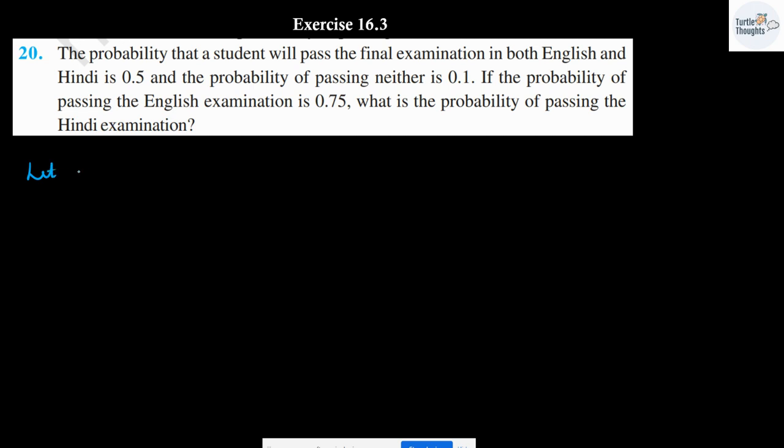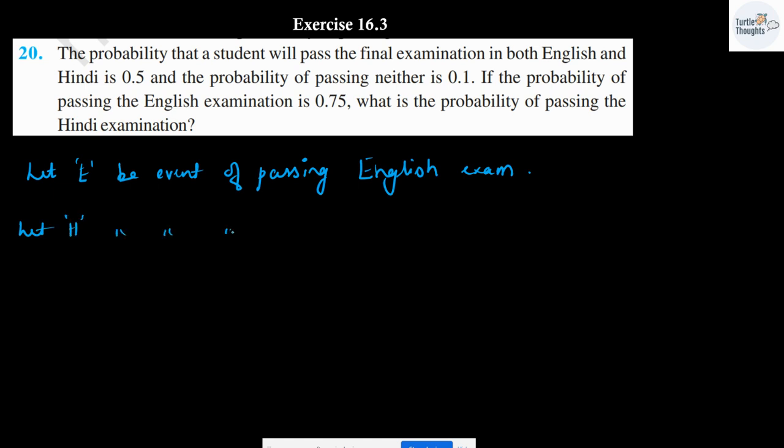Let E be the event of passing the English exam. Let H be the event of passing the Hindi exam. Okay.